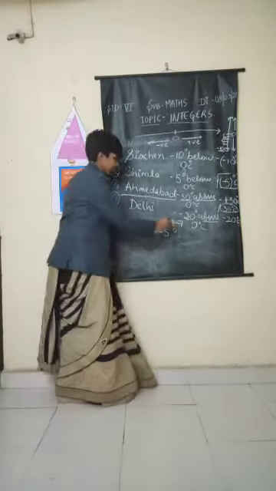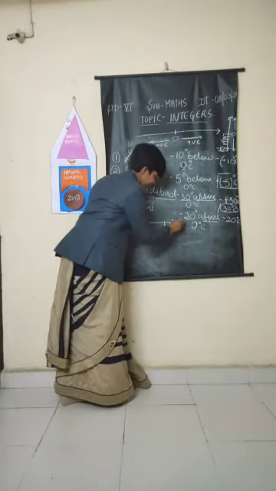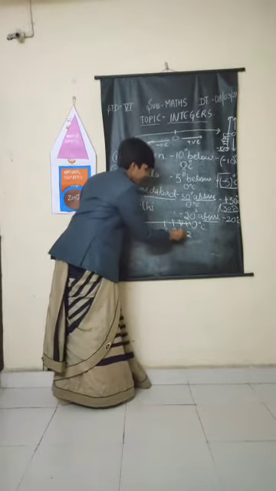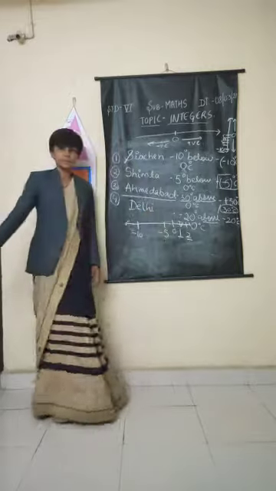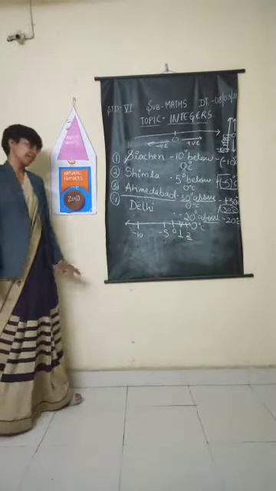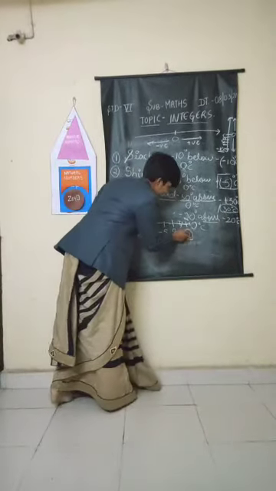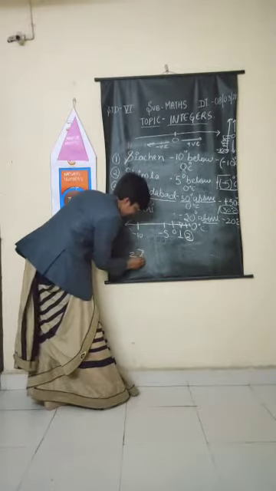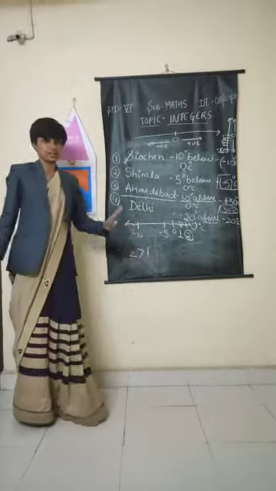Okay, let me see. Here on the number line there is 1, 2. You can tell me if 1 is bigger or 2 is bigger. 2 is bigger. Very good. 2 is bigger than 1. You know that 2 is bigger than 1. So let me write it as 2 is bigger than 1. 2 is larger than 1.